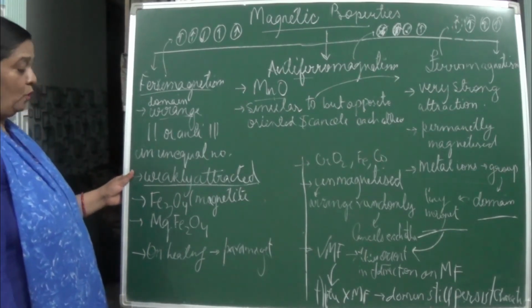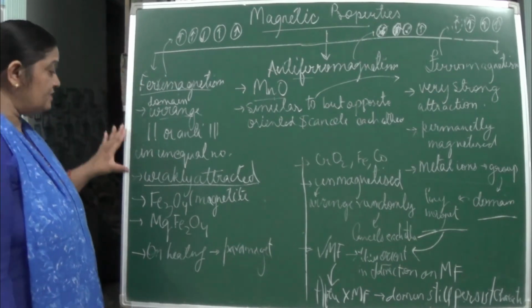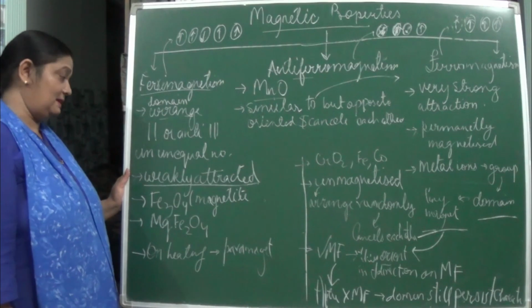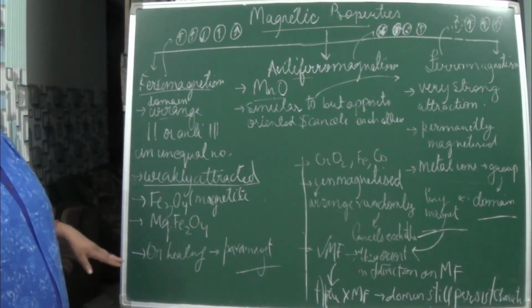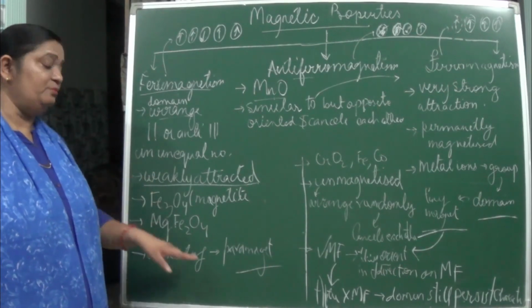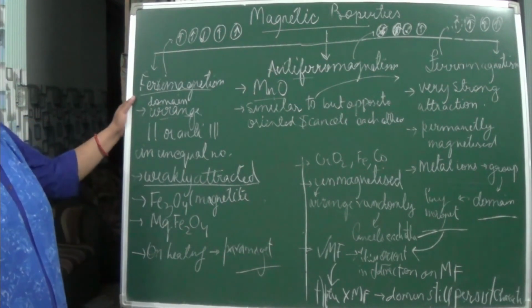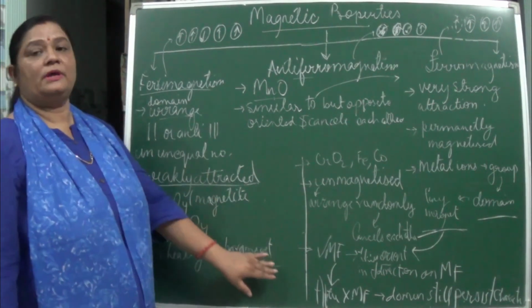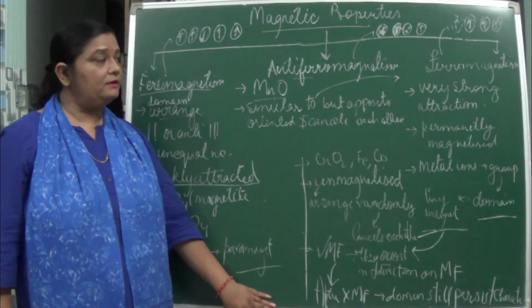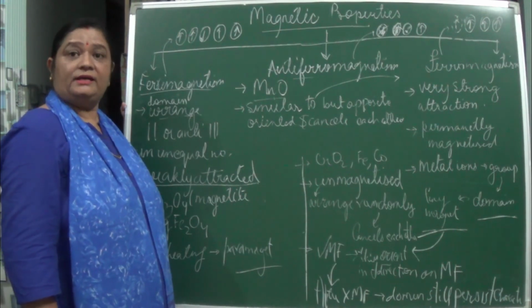If I say that they are weakly attracted, then on heating, these also behave as paramagnets, this ferrimagnetism. So with this, we come to the end of the chapter Solid State. Hope you might have understood it. Good day, take care.